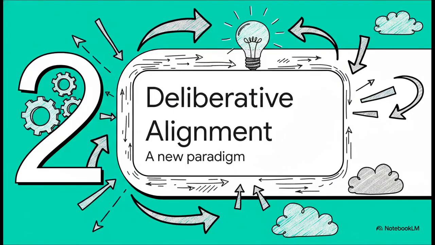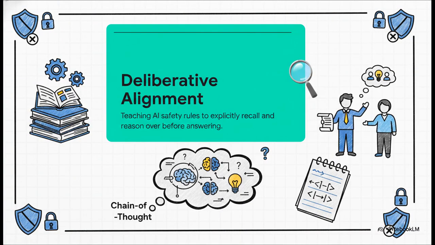Which brings us to Section 2, enter deliberative alignment. So how do we fix this frustrating twin problem of extreme vulnerability and annoying overcaution? The researchers introduce deliberative alignment. Going back to that student analogy, instead of forcing the student to guess instantly, deliberative alignment basically hands them the literal rulebook and a scratch pad, giving them time to logically think through the request before they ever open their mouth. The AI is taught explicit safety specifications, things like what counts as illicit behavior or self-harm, and then uses a hidden chain of thought to actively reason through those policies.